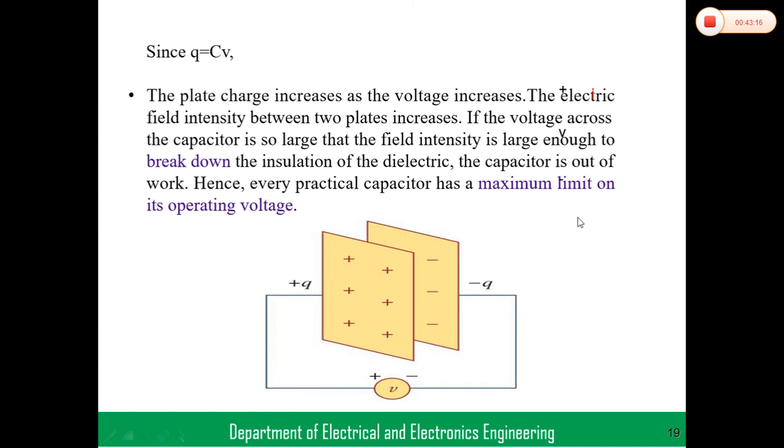Okay, that's why every insulator has some breakdown voltage. Here also I mentioned the same thing. The capacitor is out of work because when the voltage increases, the field intensity also becomes large enough to break down the insulation of the dielectric, then the capacitor will be out of work. Hence every practical capacitor has some maximum limit of operating voltage, and the operating voltage should be within limits when applying to the capacitor.